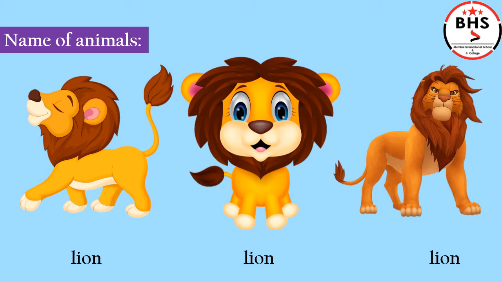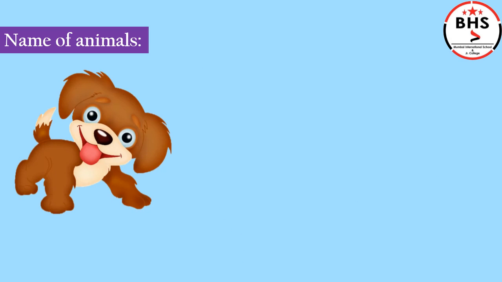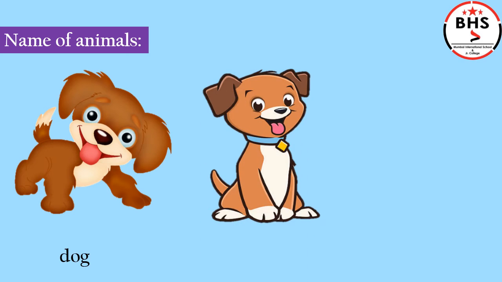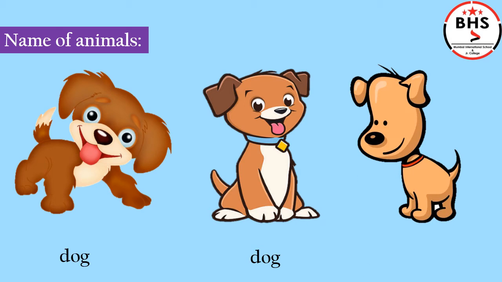Let us see another example. What is this? Dog. Children, again, they are all animals of same kind, same type. They are all dog. We use the same word, common word, dog, for all of them. Dog is the common word for this type. Dog is the common noun.